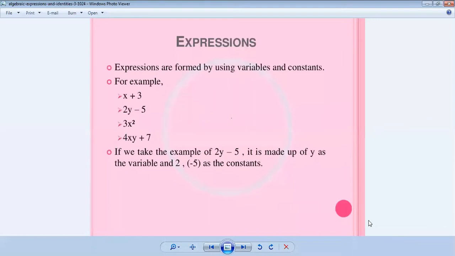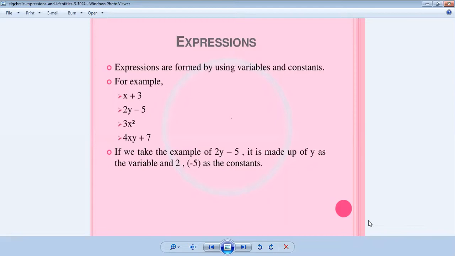These are the variables. Constants means 7, 8, 9, 6, 10, 11.2. All these types of numbers are constants.